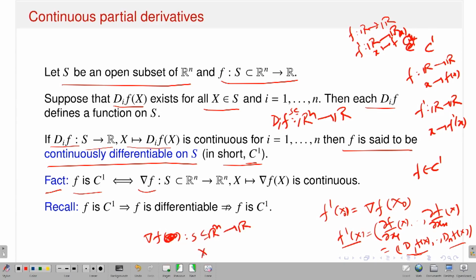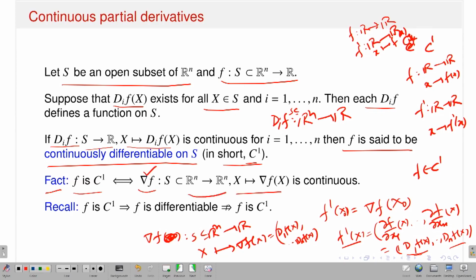Why? Because x goes to the gradient of f at x, which is nothing but d1 f at x up to dn f at x, right. So given a function f from S subset of R^n to R, I can think about the gradient function, gradient of f, which is a map from R^n to R^n.